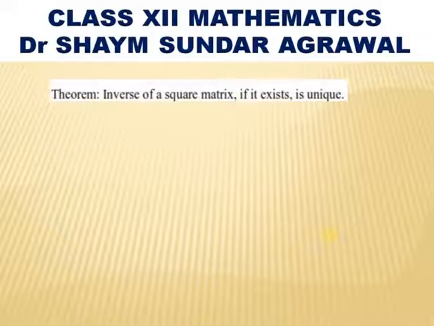Next, let us prove that if the inverse of a square matrix exists, then it is unique.